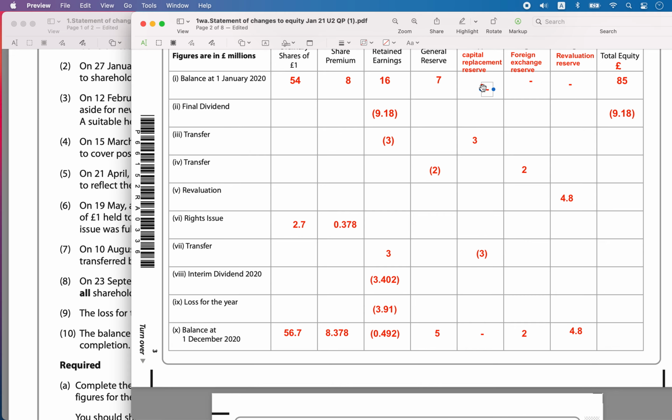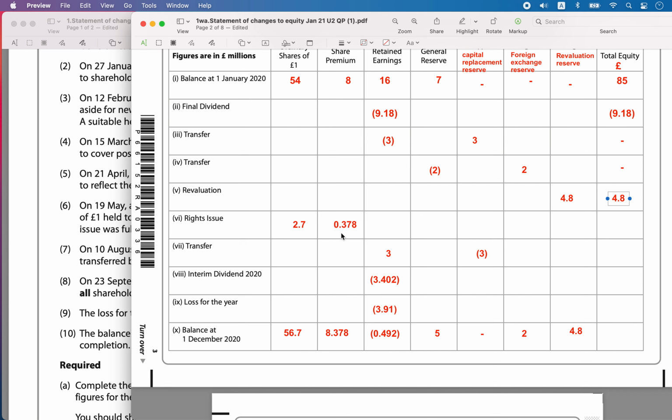Then here minus 3 plus 3, so there is no change to the equity, just a dash. Then 2 and minus 2 and plus 2, again there will be no change to the equity in the horizontal row, so you will just put a dash here. Then there is a revaluation, so just put a plus 4.8.